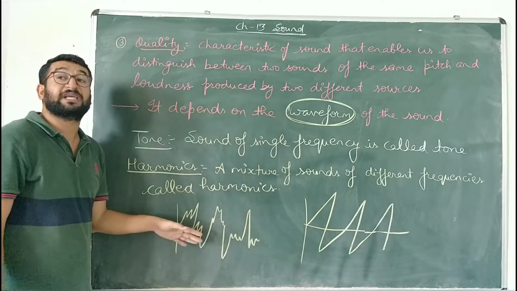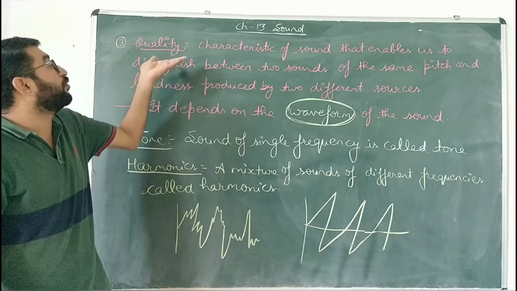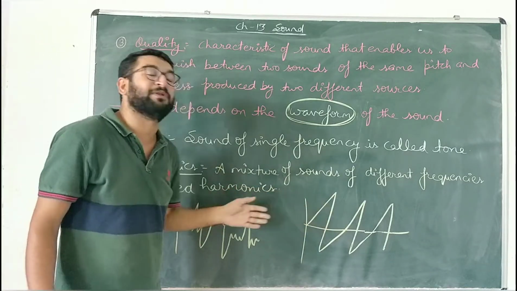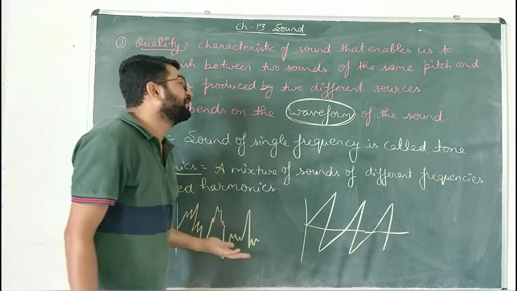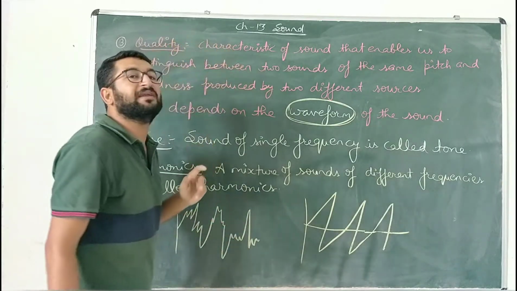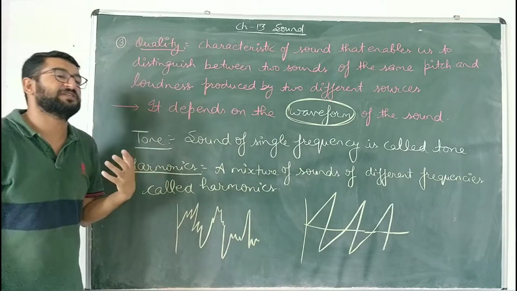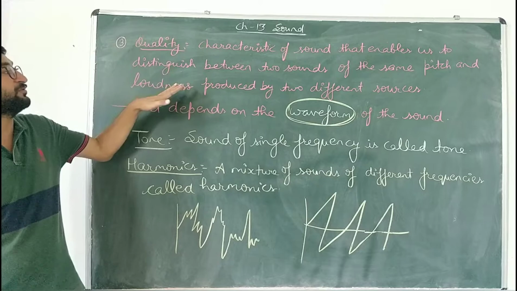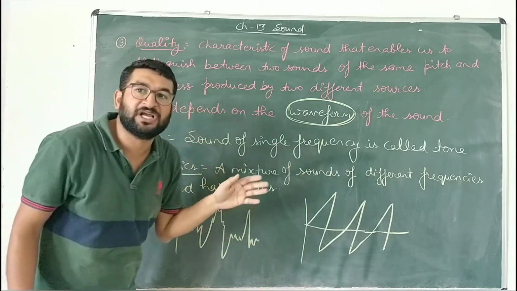Then these two sounds can only be distinguished with the help of quality. It is the characteristic of sound that is used to distinguish between two sounds having the same pitch and the same frequency.